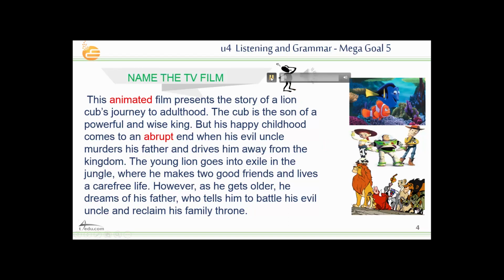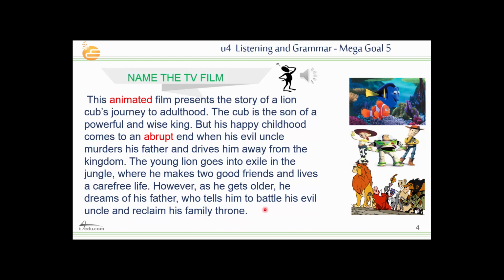About the story. This animated film presents the story of a lion cub's journey to adulthood. The cub is the son of a powerful and wise king, but his happy childhood comes to an abrupt end when his evil uncle murders his father and drives him away from the kingdom. The young lion goes into exile in the jungle, where he makes 2 good friends and lives a carefree life. However, as he gets older, he dreams of his father, who tells him to battle his evil uncle and reclaim his family throne.